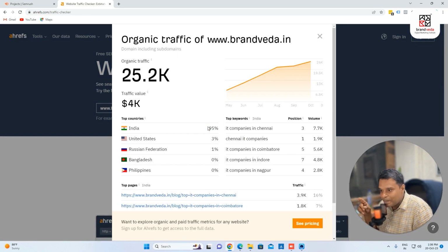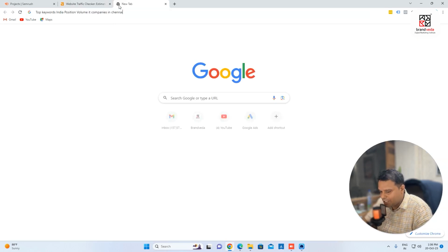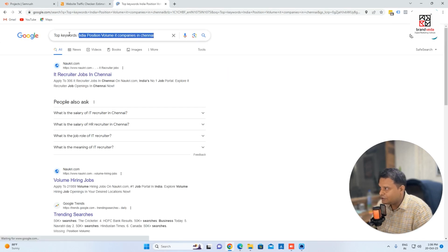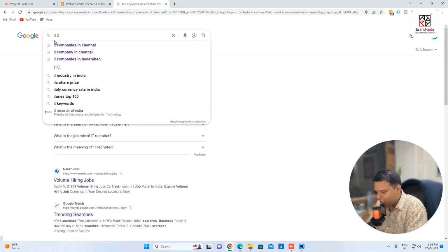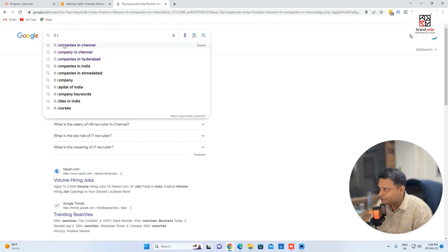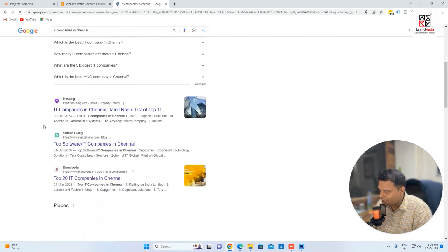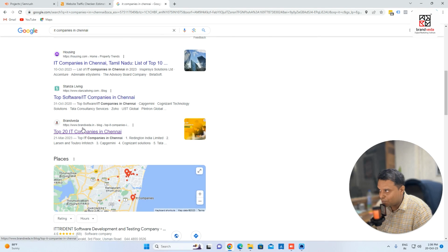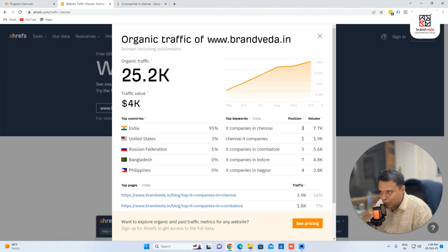So let us check. Ahrefs is telling us we have around 25.2k traffic, and we rank for all these words. You can see that these are the words. If I search for IT companies in Chennai, you can see that Brandwidth is as of now in third position. So these are the words that we are ranking for.